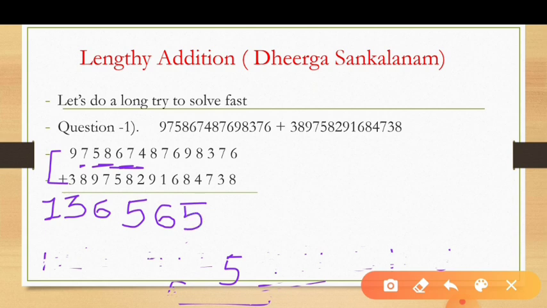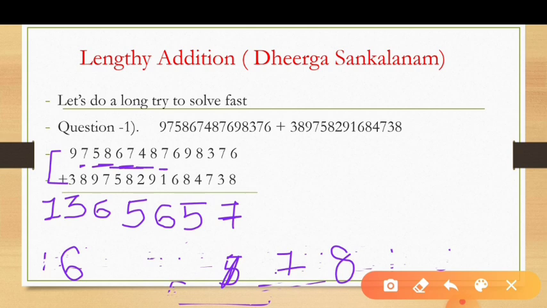Now 4 plus 2, the answer comes 6. Okay, the answer comes 6. So now you want to see the end number, means the next number 8 and 9. What is the end number of 8 and 9? The end number of 8 and 9 is 7. So 7. Now you want to see the next place, 7 and 1. 7 and 1 is a non-carrying number. Then you have to write as it is, 7 here.